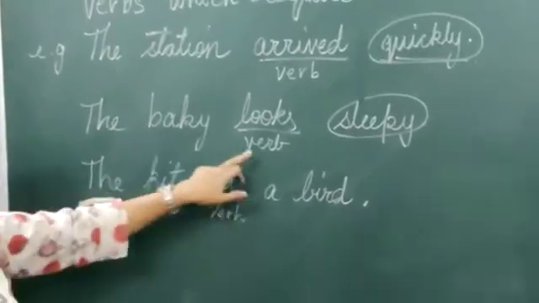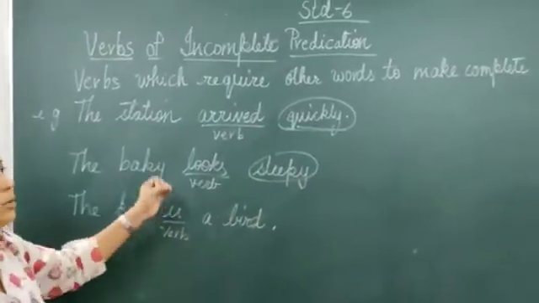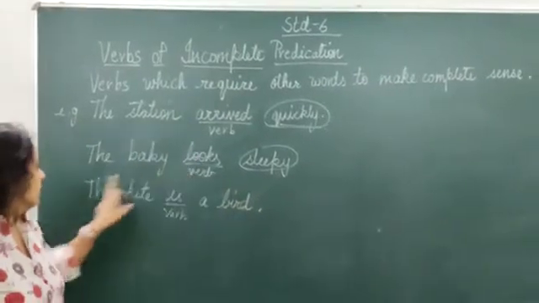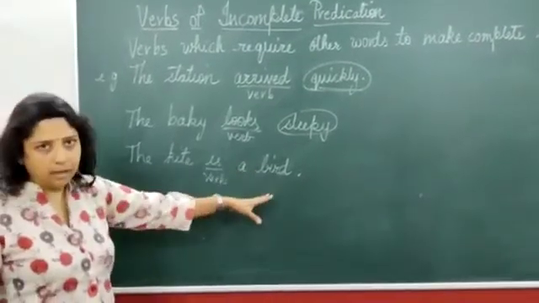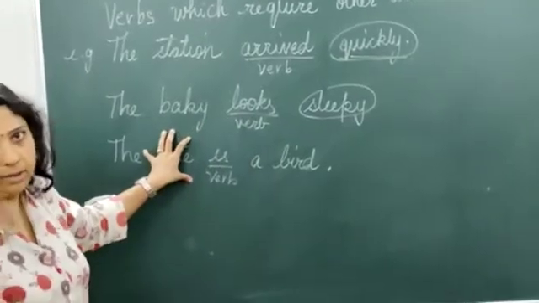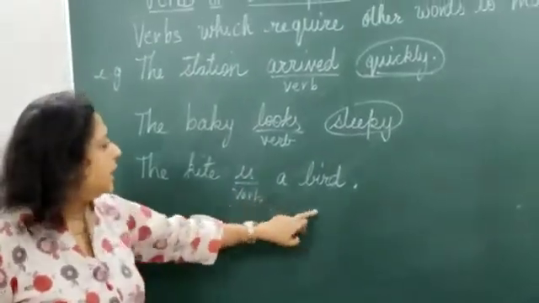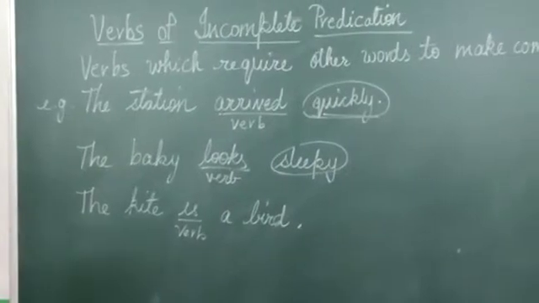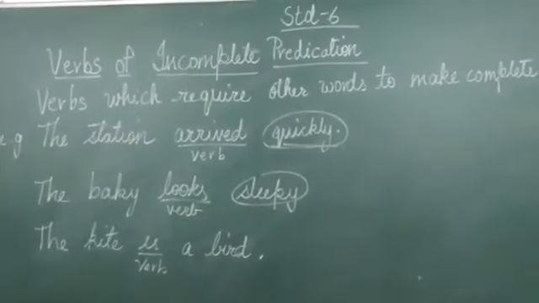Right here, the baby looks. Can you just write a sentence? The baby looks. No, you have to add something. The baby looks sleepy. The baby looks tired. The baby looks hungry. The kite is. Is here is a verb. Kite is what? A bird? A toy. We are talking about the kite that you fly. So here too, the verb requires something else to make complete sense.